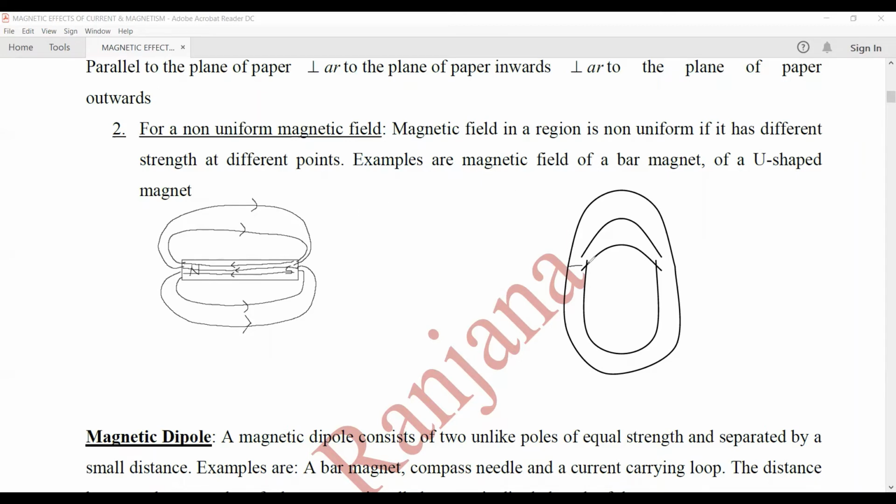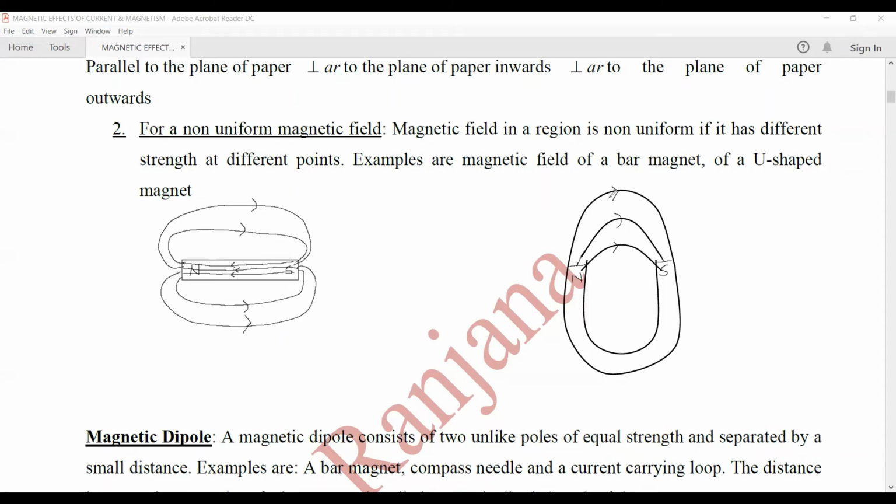Similarly, for a U-shaped magnet, again the magnetic field lines are non-uniform. They are traveling from north to south. So for a bar magnet or a U-shaped magnet, you can see that these are not parallel equidistant lines, so the magnetic field is non-uniform.